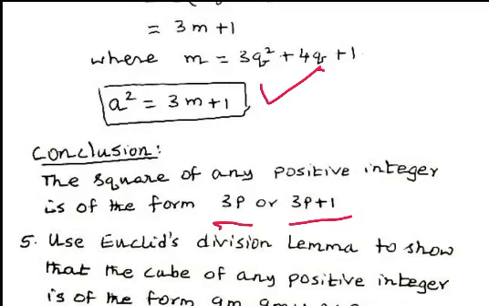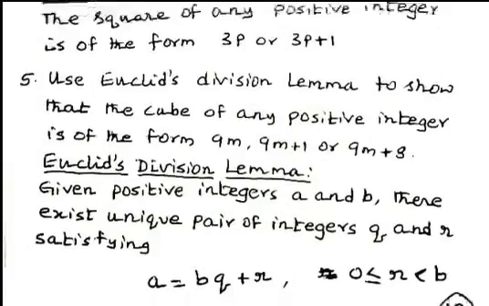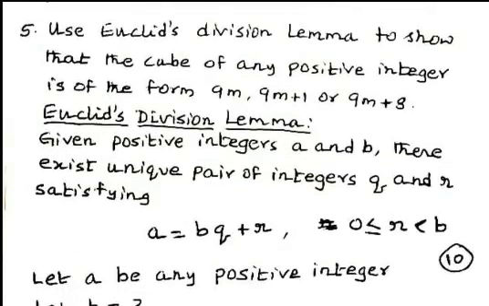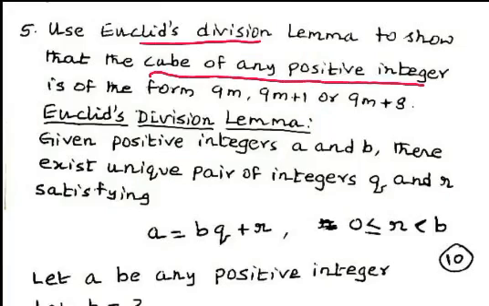Now we consider another problem. Use Euclid's division lemma to show that the cube of any positive integer is of the form 9m, 9m plus 1 or 9m plus 8.